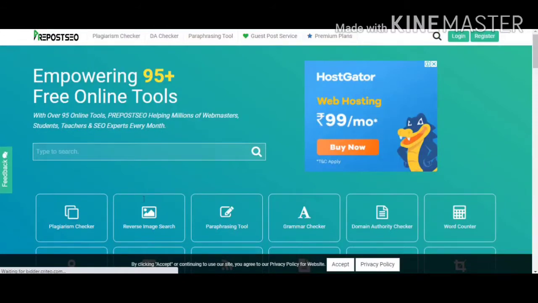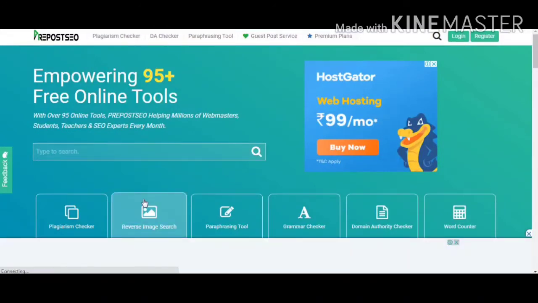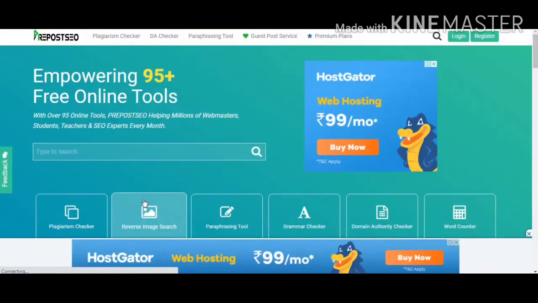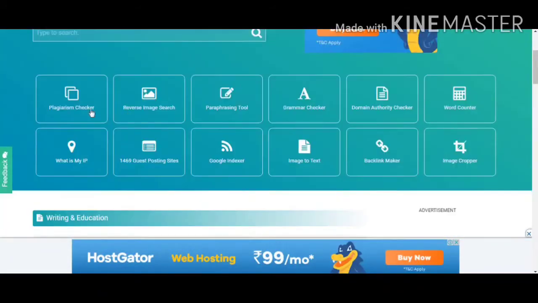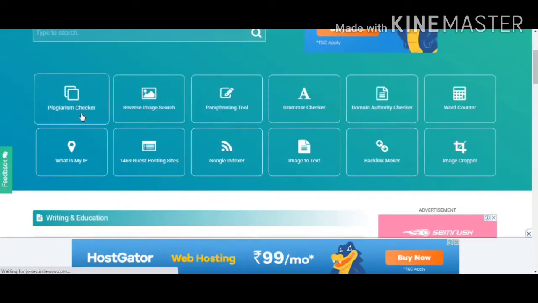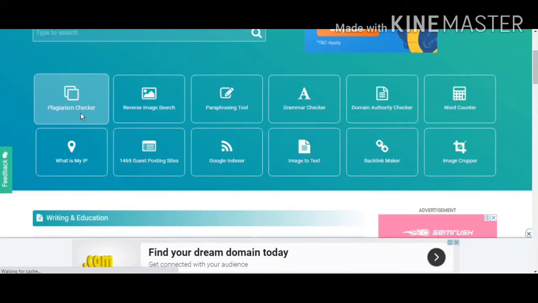We are going to use two tools. This is a trick that will help you make unique content without purchasing any premium tool, and trust me, your content will be 100% unique, up to 100% plagiarism free. That's great, right? Now here you can see there are a lot of tools provided by prepostSEO.com. You can check the plagiarism checker here, but the tool we are going to use, because our target is to write a blog post, is for an article.